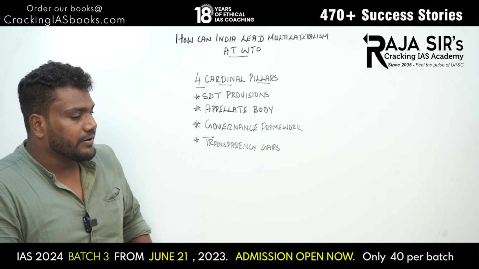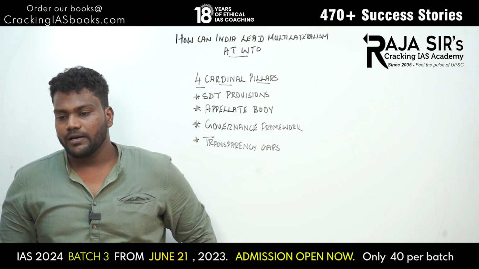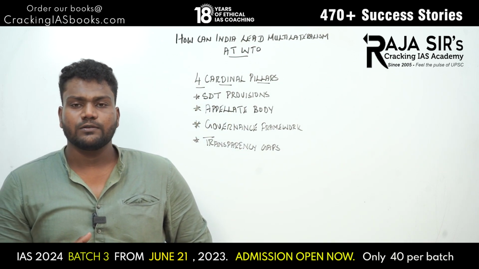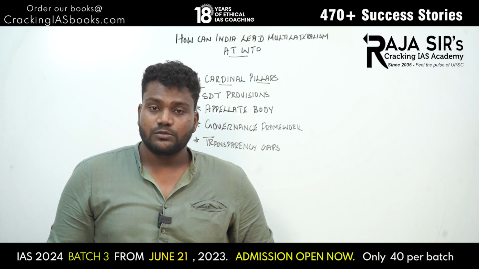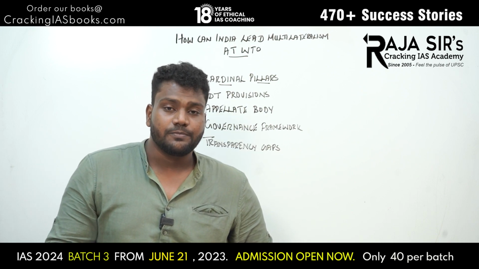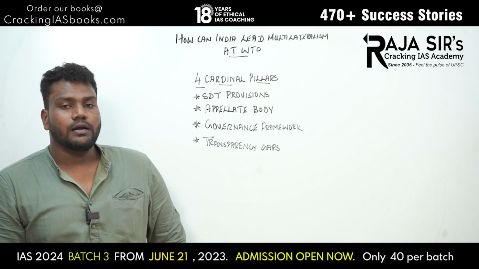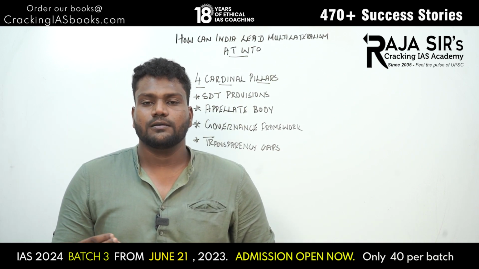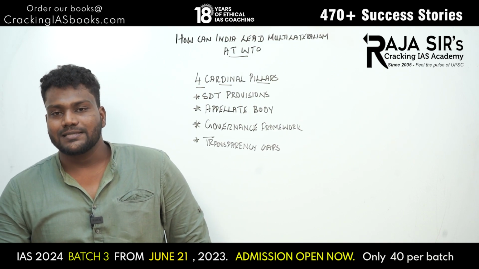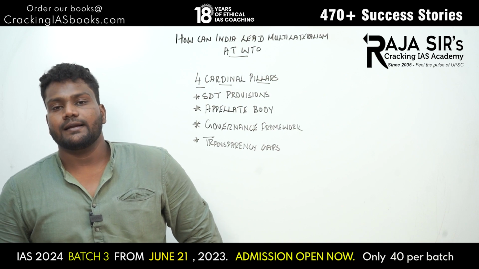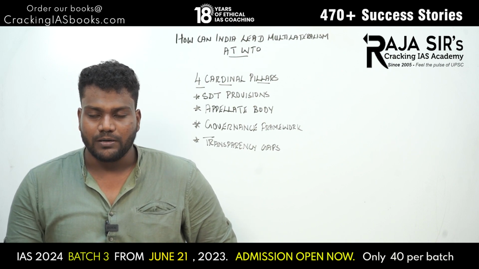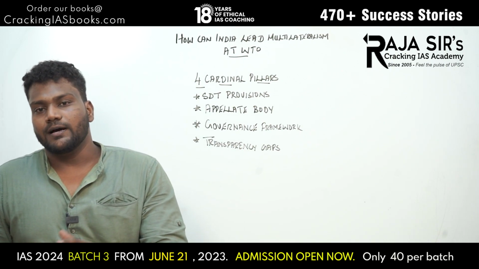The third pillar is the governance framework. Not the regular governance framework, but we will see what it deals with. All decisions in the WTO are taken on the basis of consensus. Consensus-based decision making has been followed in the WTO, but this mechanism is very slow. The slowness has led to other mechanisms such as plurilateral agreements, wherein a group of countries agree and things can happen. So this is one thing that has been happening.